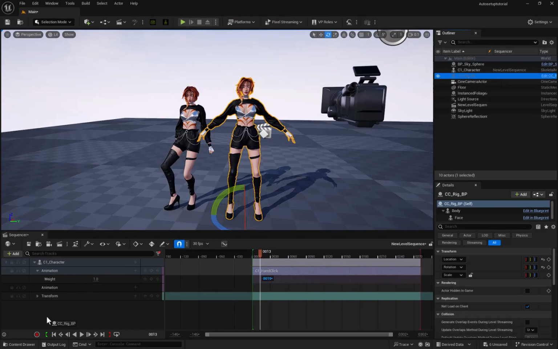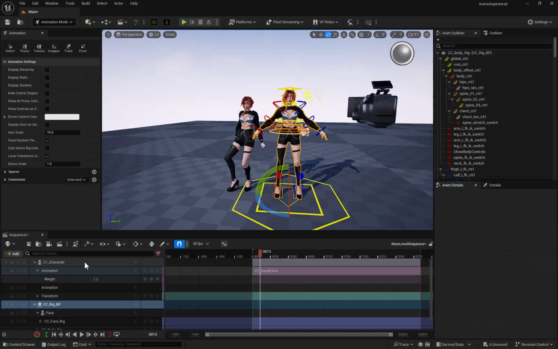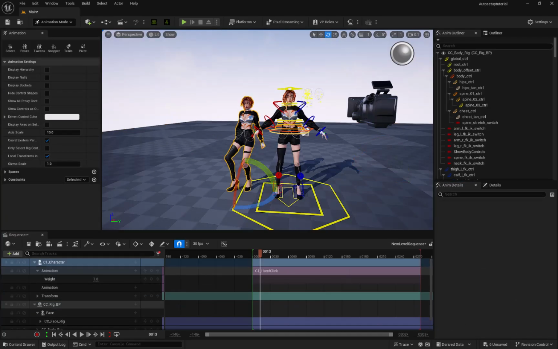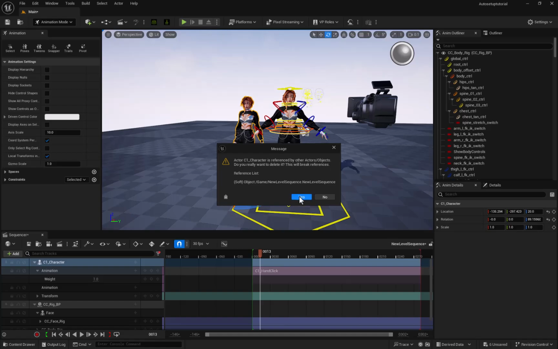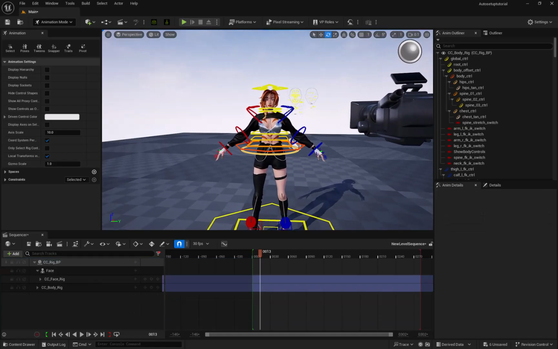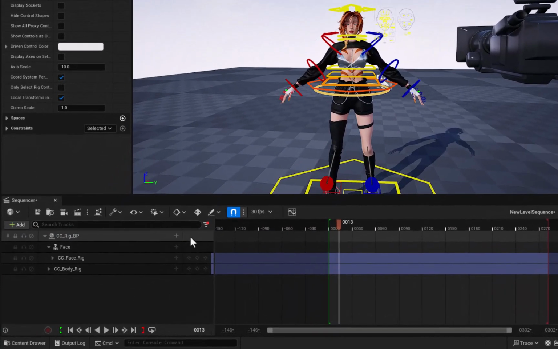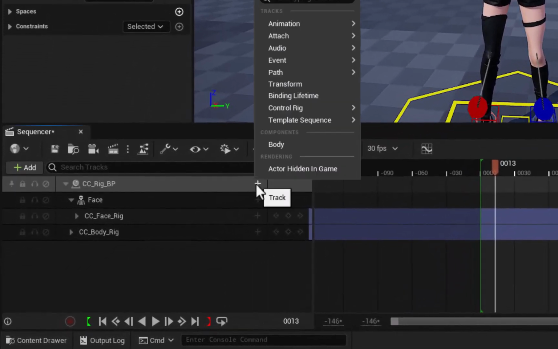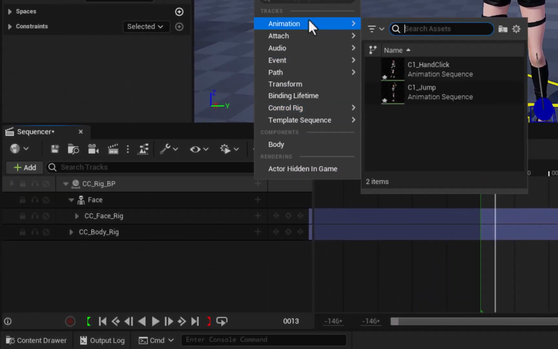You want to delete that skeletal mesh that we added in because I've just shown you as an example how to add that. We're not going to be using that anymore, so just hit delete. To add an animation to this CC rig, you just press the plus button next to the CC_rig_BP, go to animation from the pop-up, and then you can see all your animations here just like we did before.